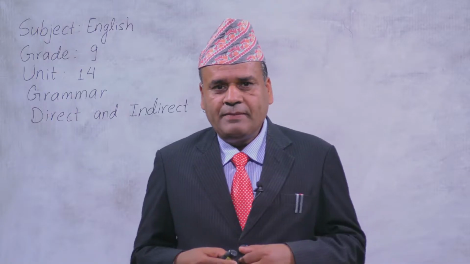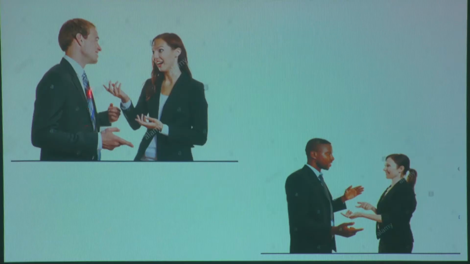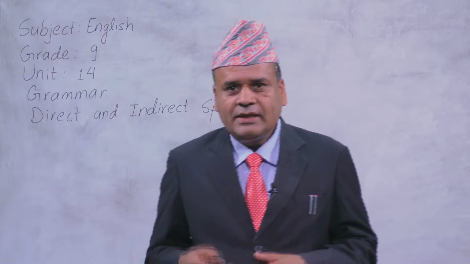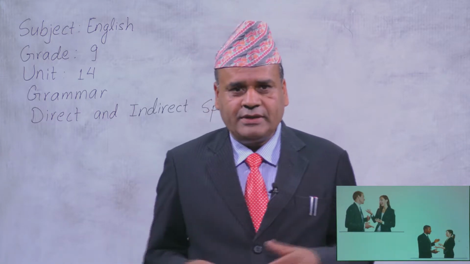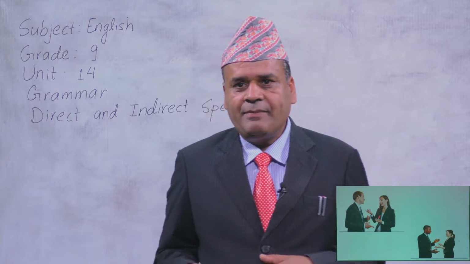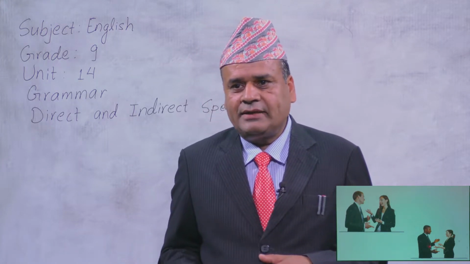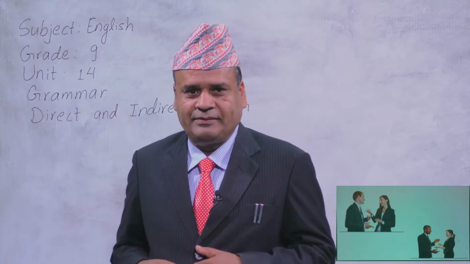And the same person goes and starts talking with another person and reports: that man asked my name. I met a person and he asked my name. When the same girl goes and tells the thing to another person, it becomes indirect.